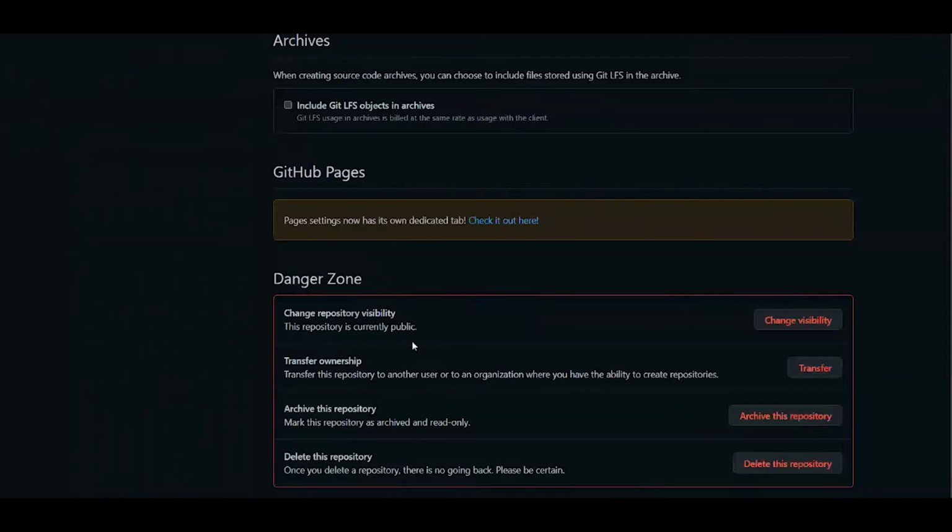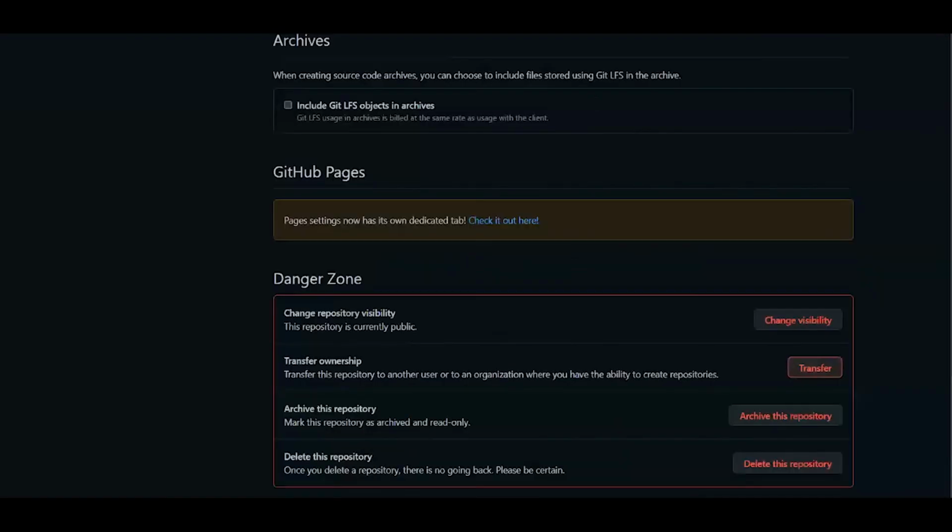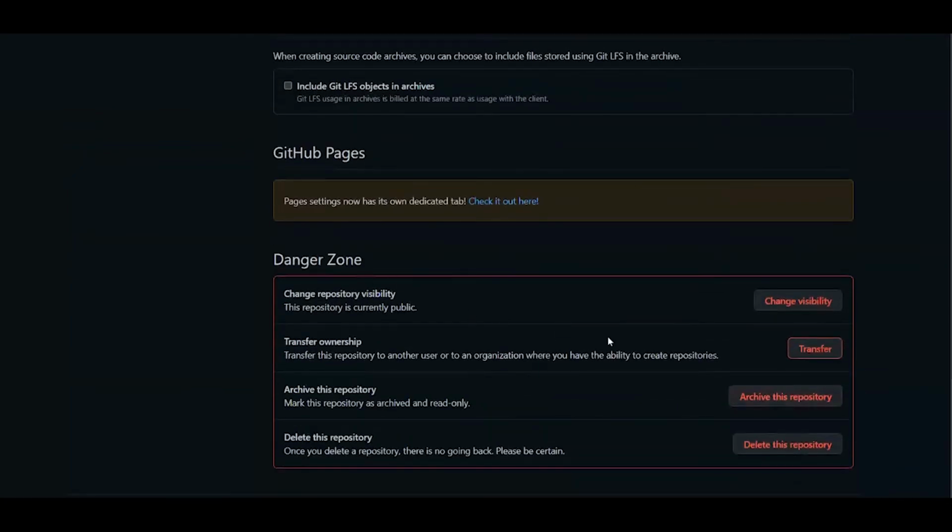I can easily do it by clicking on the transfer repo. This will ask the organization name. If I write 94 Dev, and then I click, I understand, transfer this repo, this will transfer it to the 94 Dev repo. Very easy, right? I can also change the visibility of the repo if I want.